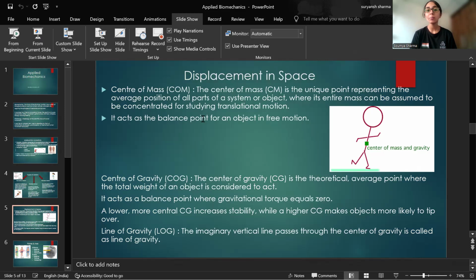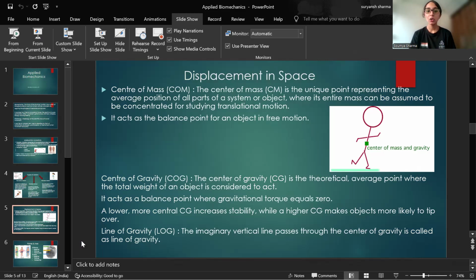But if I'm talking about the center of gravity, just remember by the name, center of gravity, where the gravity is acting. The center of gravity is a theoretical average point where the total weight of the object is considered to be balanced or to act. So it acts as a balance point where gravitational torque equals zero. That means if I'm holding that object or that person from the center of gravity and it is stabilized, it won't fall down due to the pull or torque of gravity.